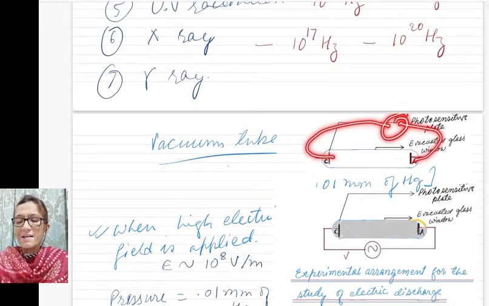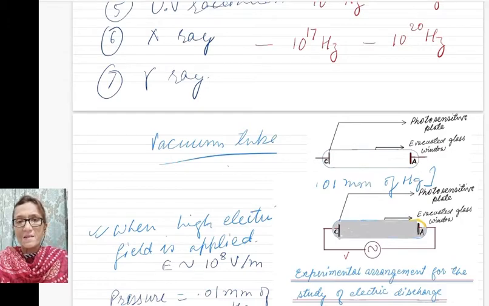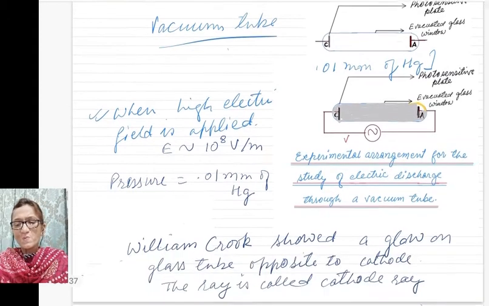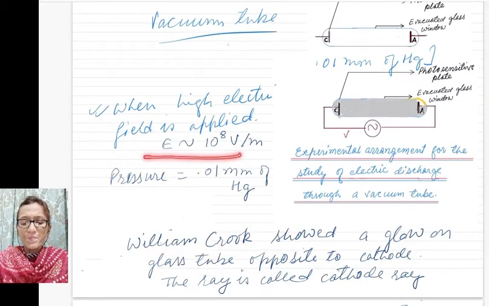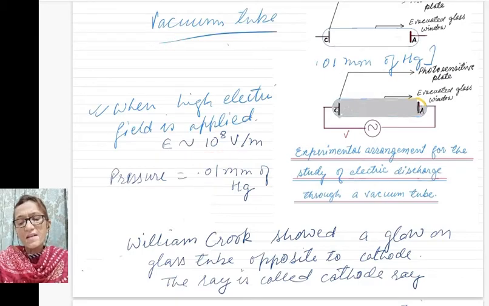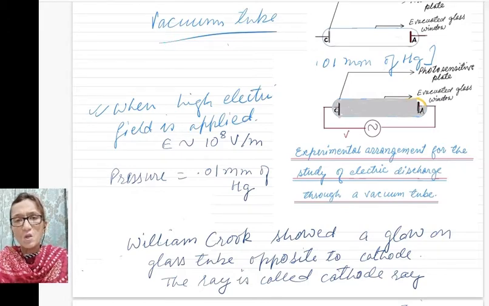And these are connected to a source of electricity, AC or DC source. Now, William Crookes observed that when the electric field across these electrodes is very high, of the order of 10 to the power 8 volt per meter, and when pressure is very low, 0.01 millimeter of Hg, then the whole space in the glass tube becomes dark and a